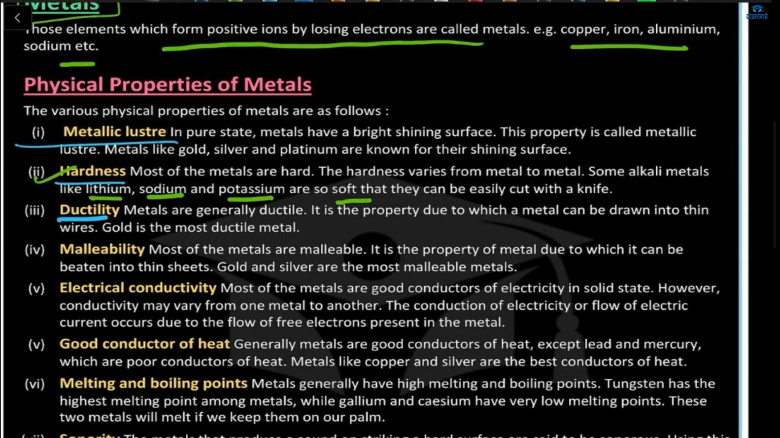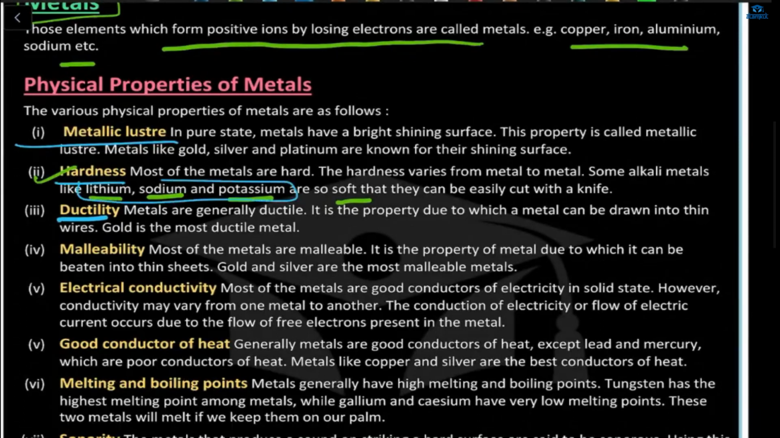Ma'am, ductility is what? Metallic luster means the metal will have a shiny surface. If you will see gold, silver, platinum, they will have a shiny surface, right? The lustrous will be there, no? Okay, so ma'am, that's a shiny surface. Hardness, only three exceptions are there.